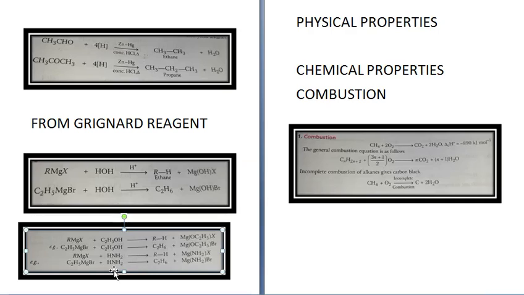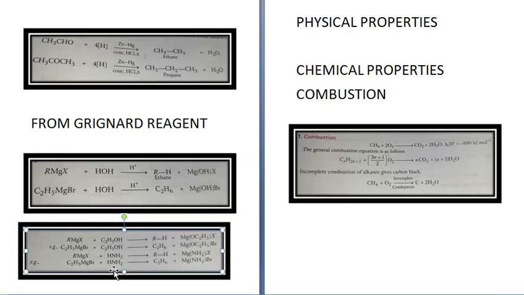Melting point of alkane increases with increase in molecular mass, and normal alkanes with even number of carbon atoms have lesser melting point than normal alkane with odd number of carbon atoms. The density of alkane increases with molecular mass till limiting value of 0.8 gram per centimeter cube is reached. Okay, so these are the physical properties of alkanes.